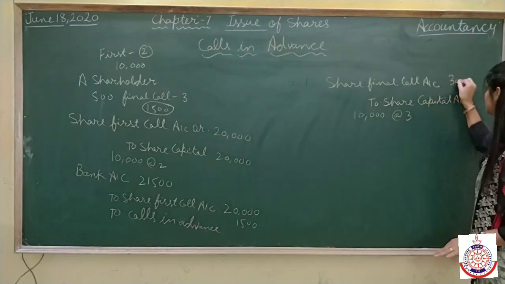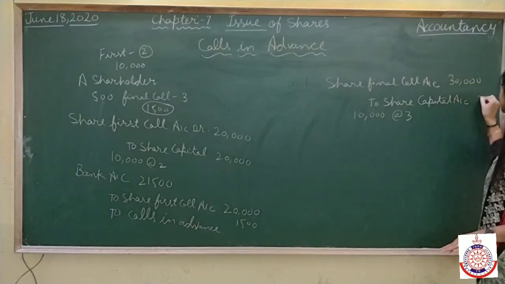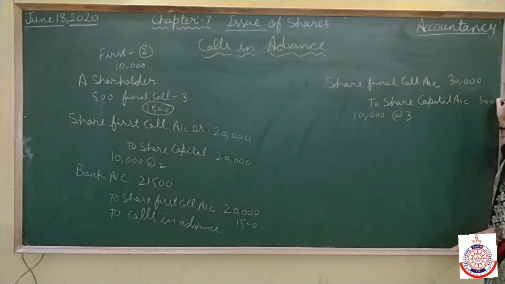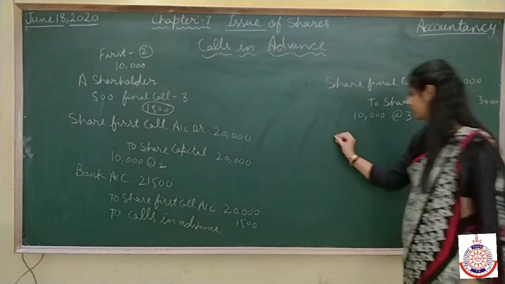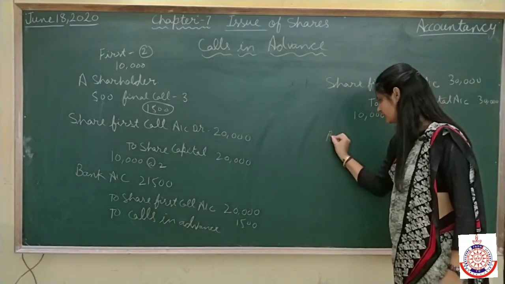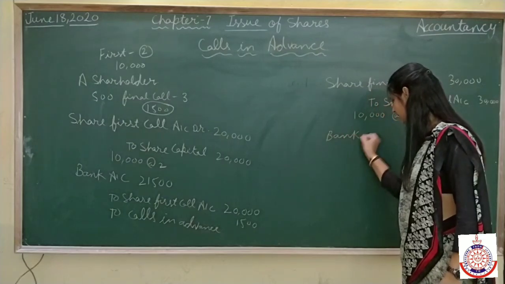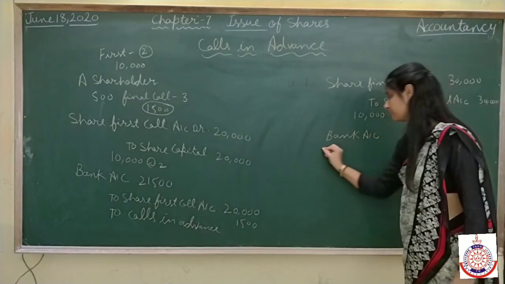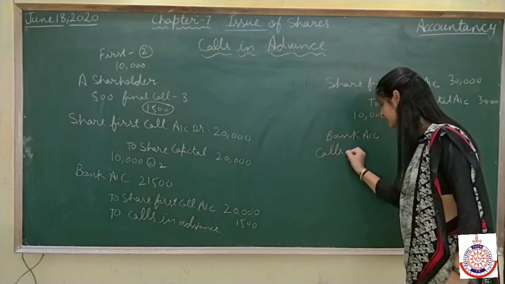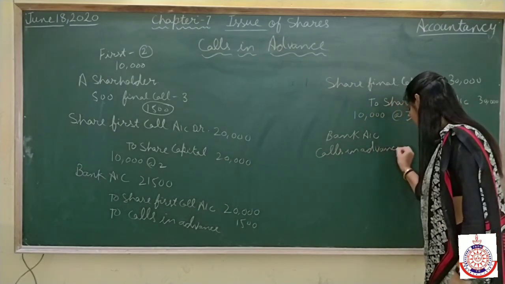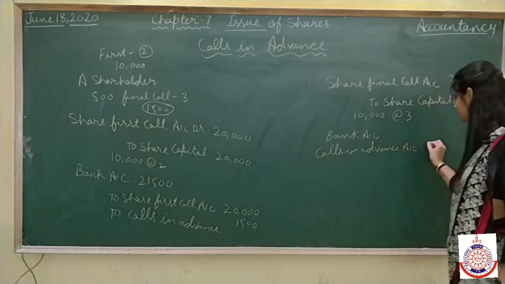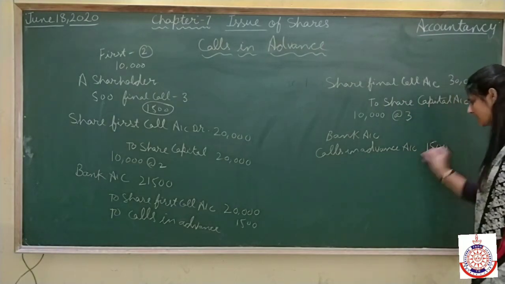It means a total of 30,000 is due. But 1,500 we have already received. So first of all, when we receive money, we'll write here bank account. But this amount is already received, so we'll write here calls in advance. The advance money which we have received, that is 1,500.